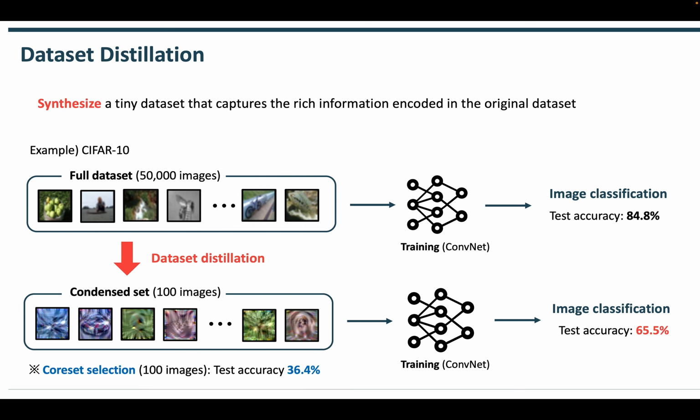Instead, dataset distillation methods directly synthesize informative samples and show remarkable performance compared to selection methods, especially at extremely small scales. For example, reducing the size of CIFAR-10 to 100 images by distillation achieves a test accuracy of 65.5%, which is significantly higher than the 36.4% test accuracy achieved by the selection method.